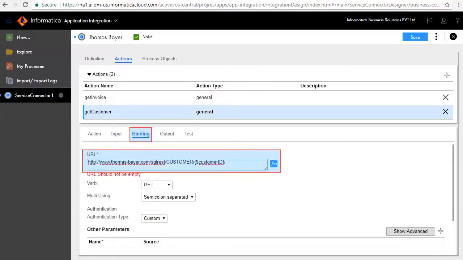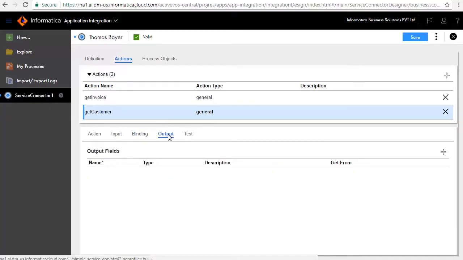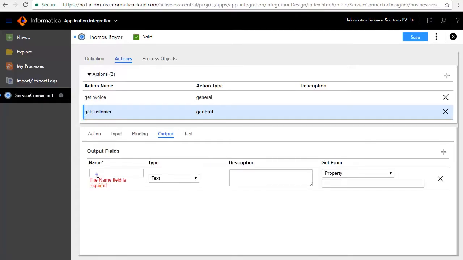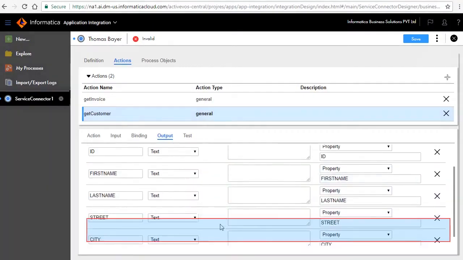The Binding tab defines the URL. The Output tab defines the customer information. We'll add the output fields here. First, we'll add the ID field. Retain the default type as text and select Property ID for the Get From field. Similarly, we have added first name, last name, street, and city.